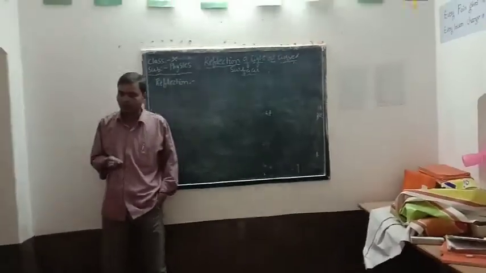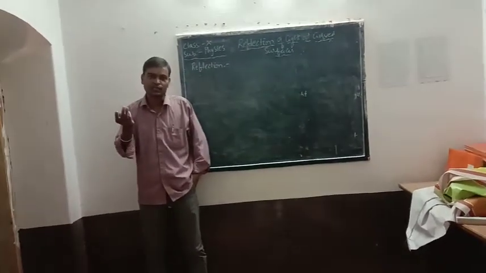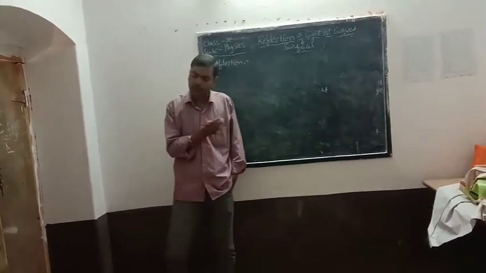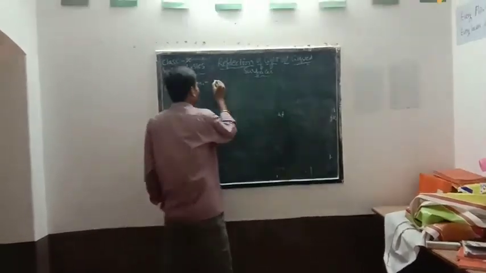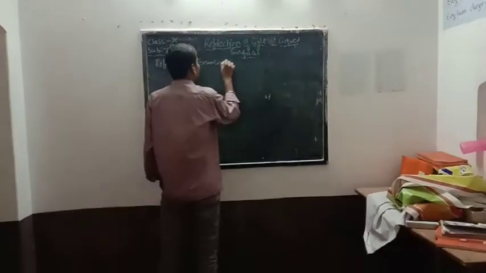Generally, for example, while we are playing with a ball, if we hit the ball, then what happens? Obviously, the ball will come back. Here also it is the same thing. The simple definition of reflection is the bouncing back of a light ray.